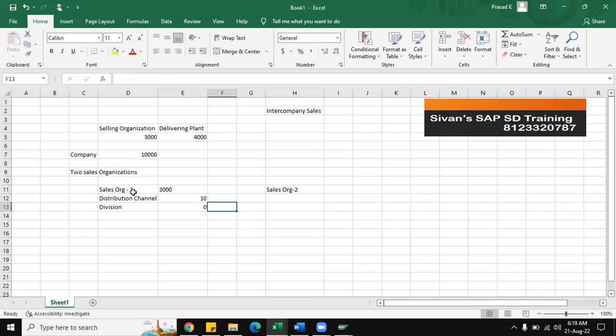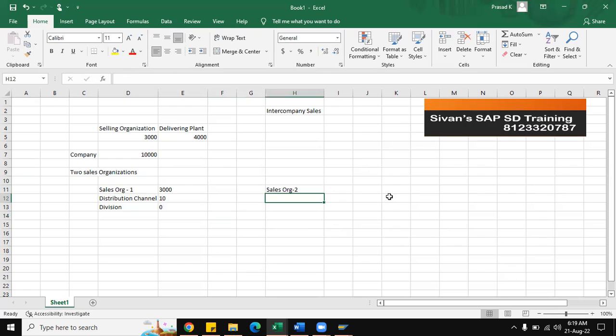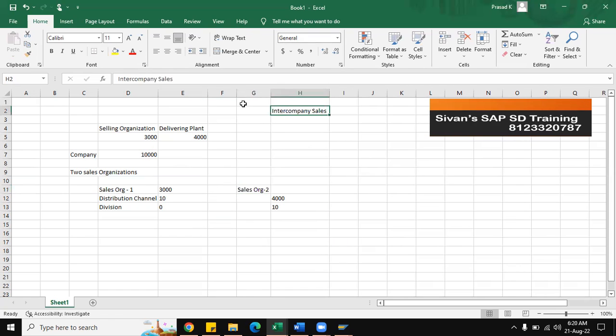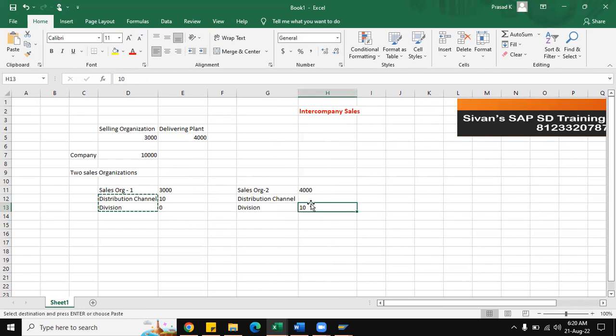This is called the sales area. Sales organization 2 is 4,000, with the same distribution channel 10 and division 00. So these are the settings.